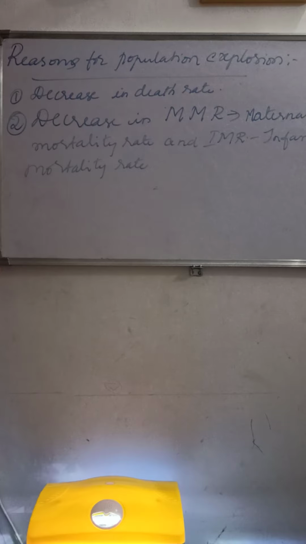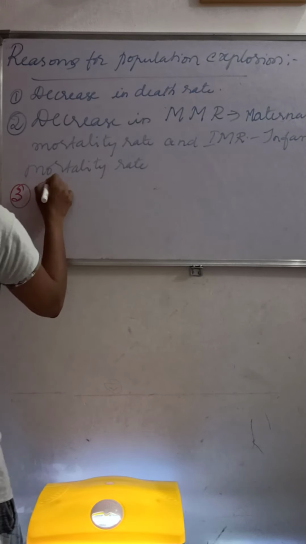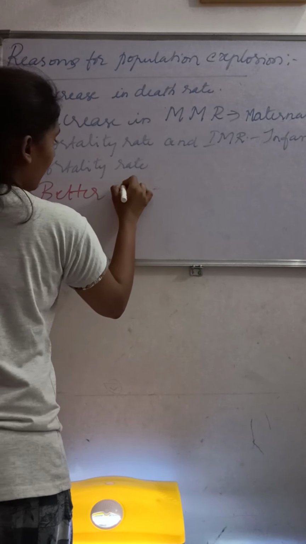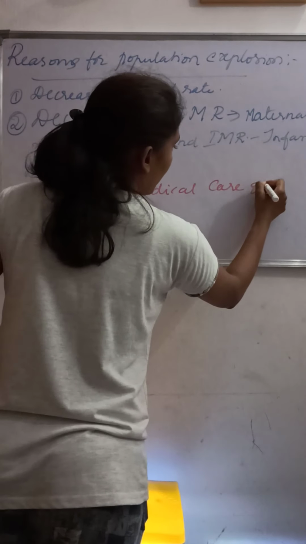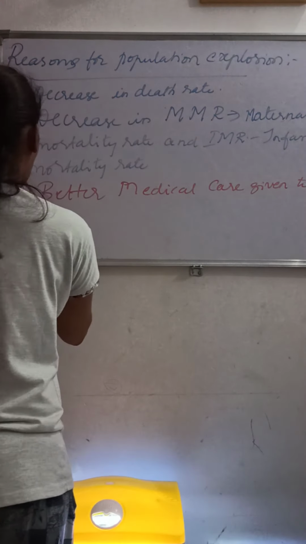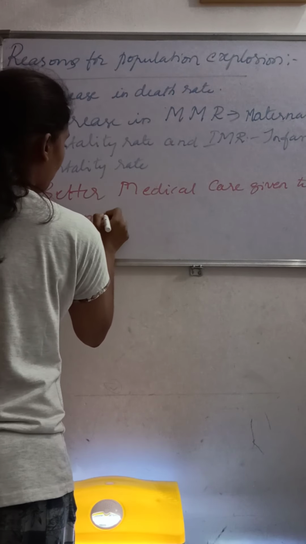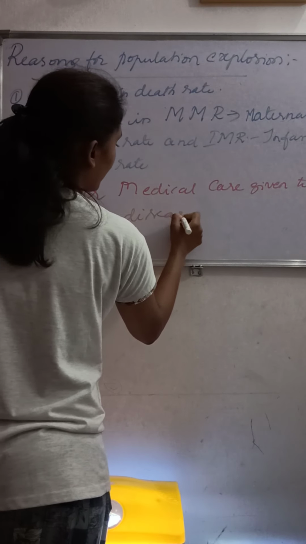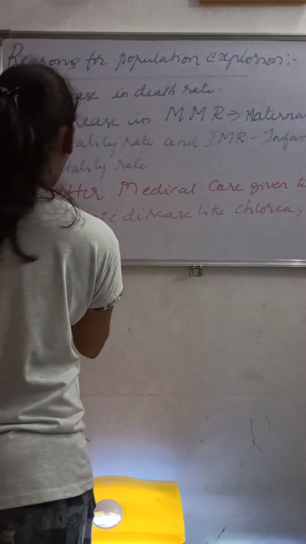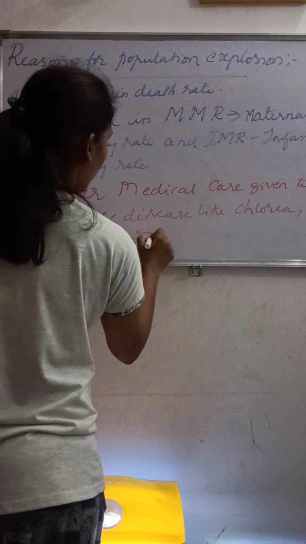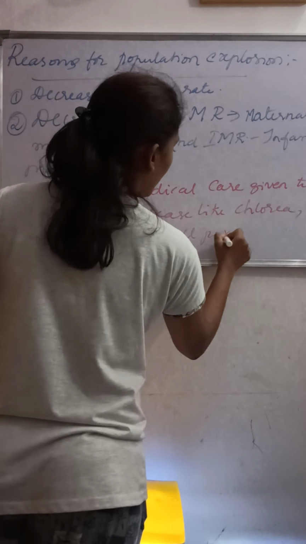Next, the third one is that we are giving better facilities, that means better medical care for epidemic diseases like cholera, plague, smallpox, etc.